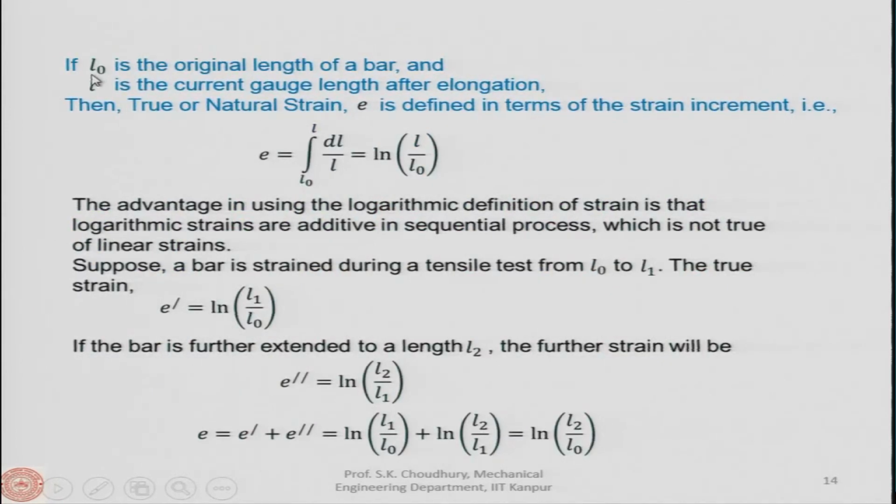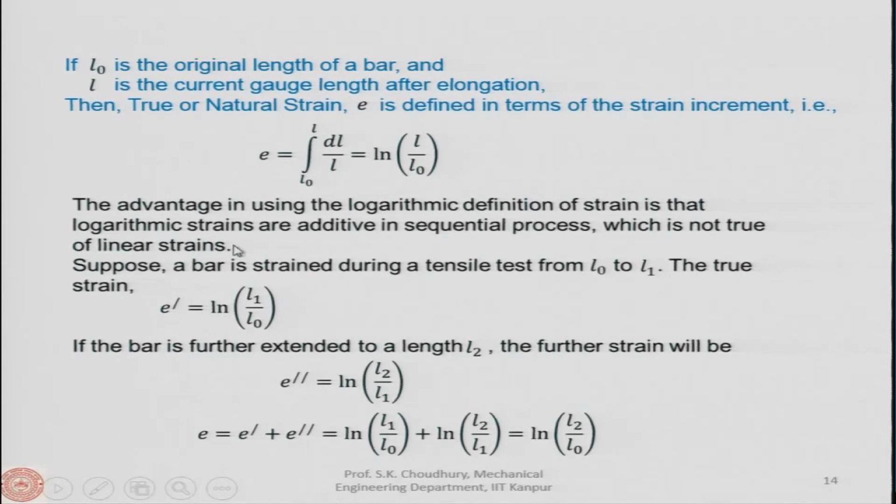Okay. Now, if, let us say, L0 is the original length of a bar and L is the current gauge length after the elongation, then true or natural strain, this is also called natural strain, okay, is defined in terms of the strain increment. So, this we have seen, and therefore, I am not describing this in detail. The advantage is that this is logarithmic, that it is additive in sequential process, and how it is additive I have already shown it to you.